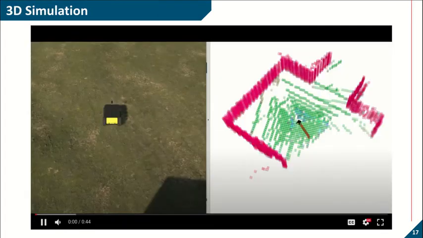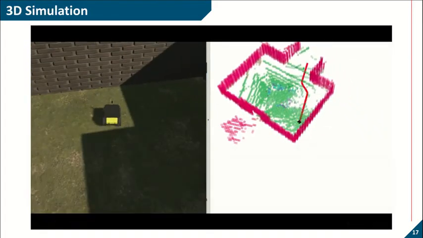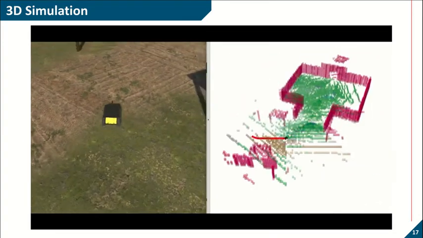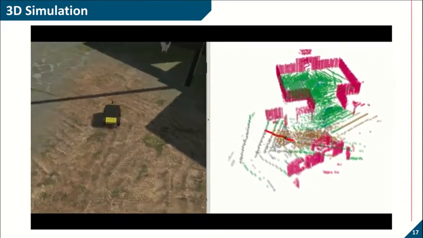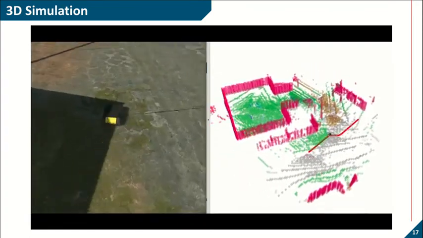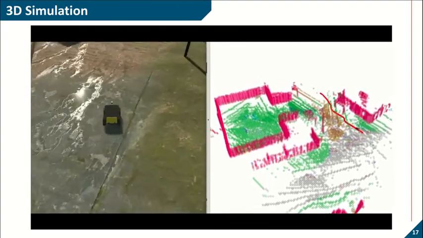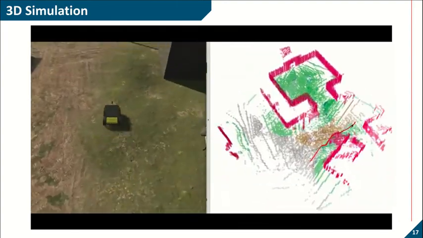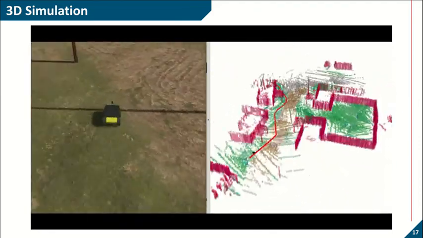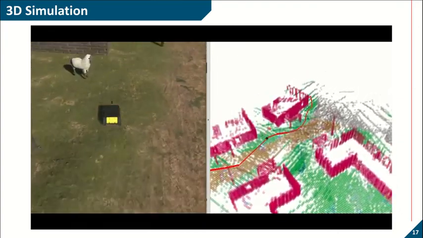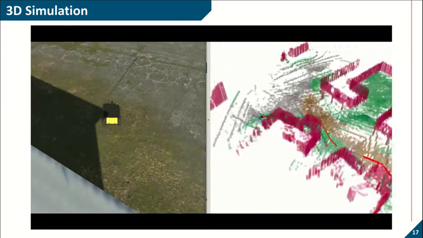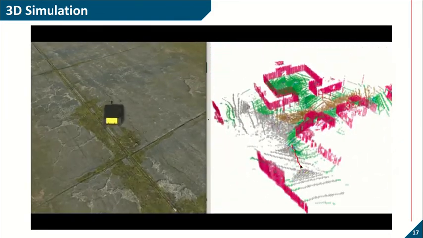Here is an example of semantic exploration in an unknown environment using range and category observations. As we see, the robot first attempts to find the frontiers and plan towards them. Each object has been labeled as a different color. For example, the walls are shown here as pink, the grass is green and the dirt road is brown. As we observe, sometimes the robot tries to revisit the known parts of the map to refine its estimation. However, for the most part, the robot tries to find the unknown environments located at the frontier.